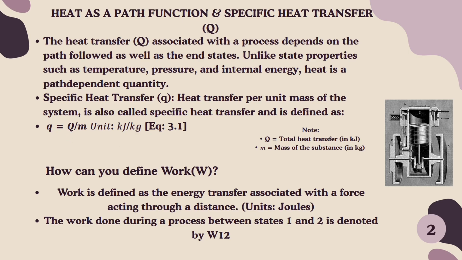You should understand that heat transfer Q and the mass are expressed in kilojoules and kilograms respectively. They should both be in kilo to ensure accuracy in the final result.